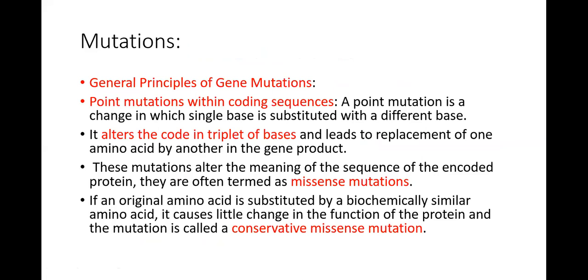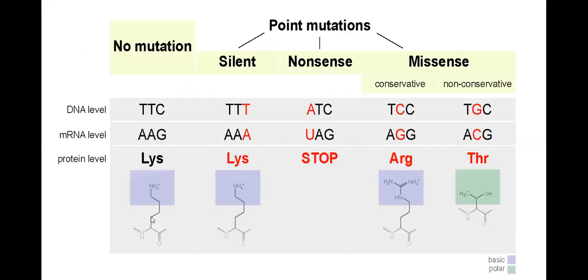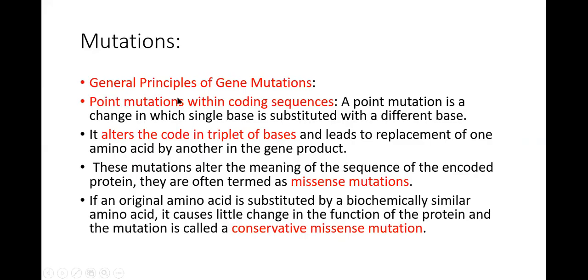Coding sequence is a sequence which is a normal sequence present in the DNA. If there is a mutation and the coding sequence is going to be changed, the DNA is going to be permanently changed. So point mutation within the coding sequence: a point mutation is a change in which a single base is substituted with a different base. In a point mutation, like normally DNA has TTC, a silent mutation like this, C is going to be changed to T. So one base is going to be changed with the other.